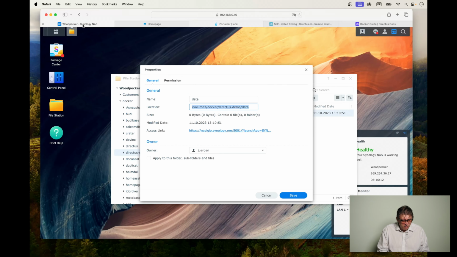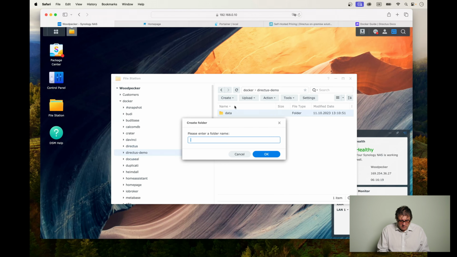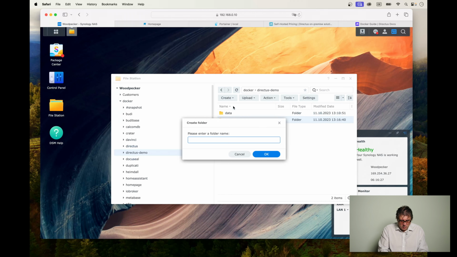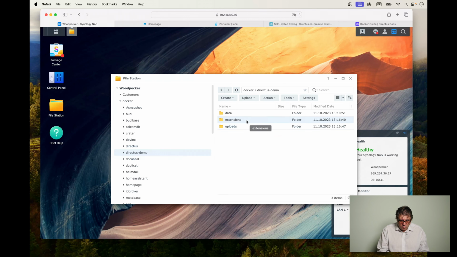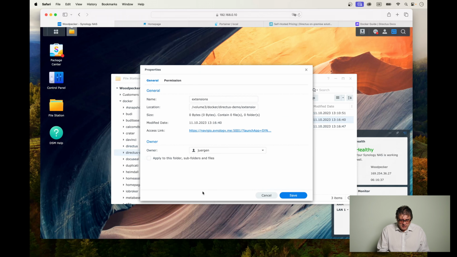Let's do that quickly over in DSM. Create folder extensions. Create folder uploads. There we go. And like before, let's get the folder names by right-clicking on this, going to properties, and copying out this string next to location.